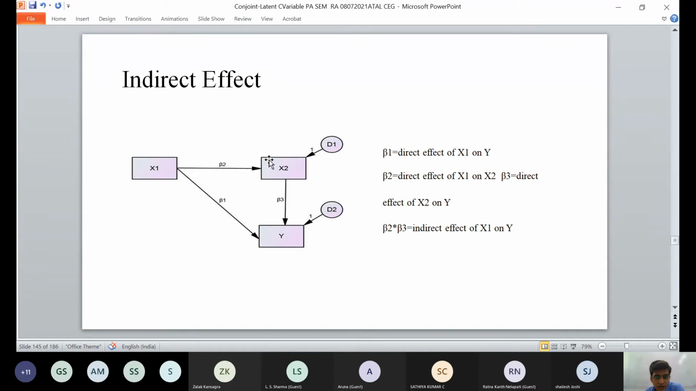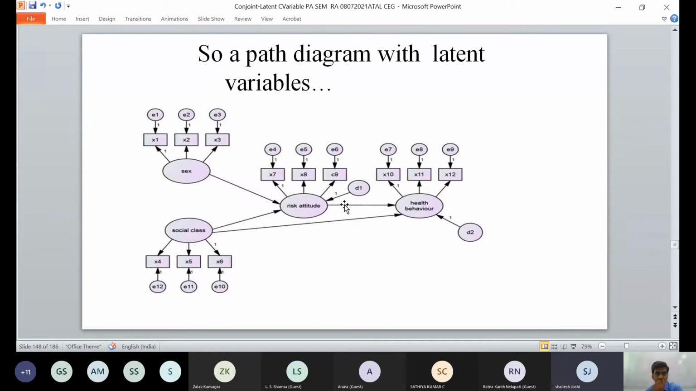If you multiply that, there are two factors which make up the indirect effect. Now beta 1 plus beta 2 into beta 3, this is the total effect of X1 on Y. So you have all three factors, and you can calculate this indirect effect as well.